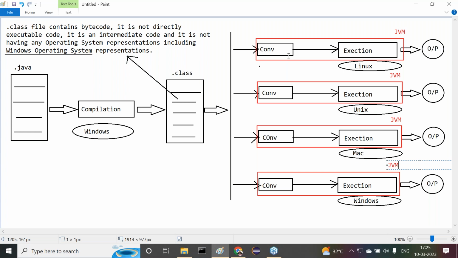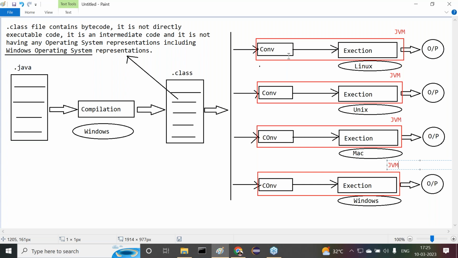Now tell me, I'm asking this question to you. In all the four executions of our program, how many JVMs have we used there? Is it only one JVM or four JVMs? Come on, think and give the answer. One time we compiled our program, that's nice. Four times we executed our program, okay. But how many JVMs have we used? One JVM or four JVMs? Think and give the answer now.